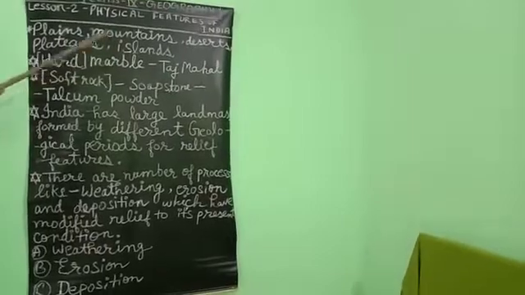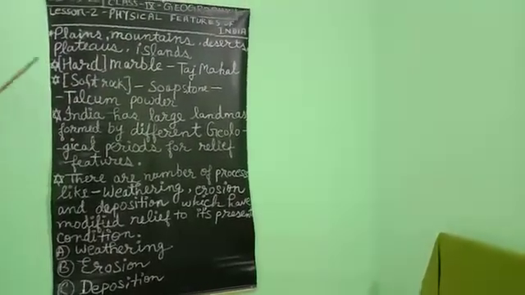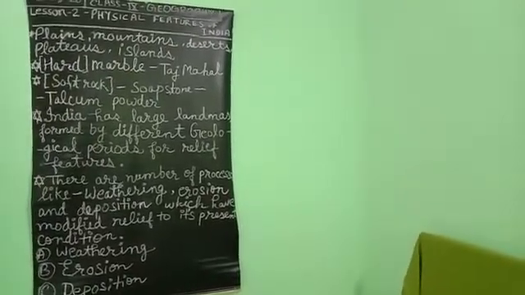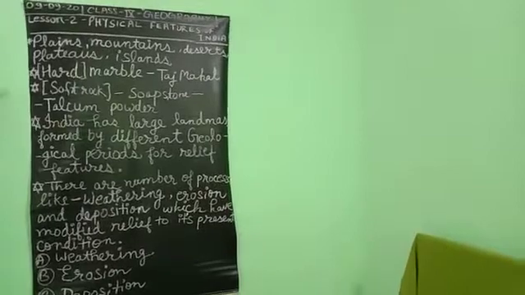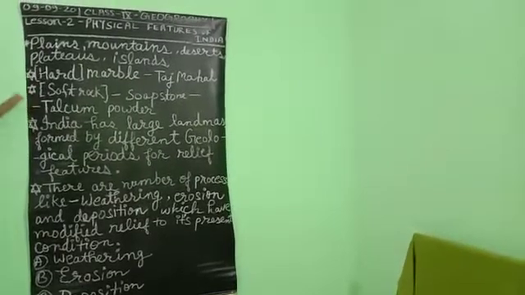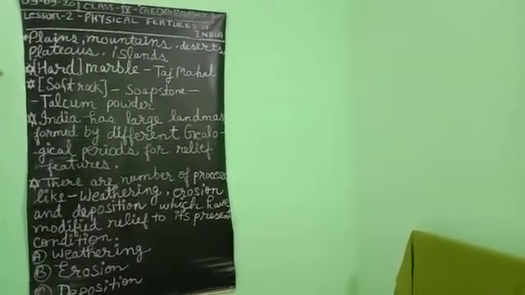The hardest rock is marble, with which the Taj Mahal is constructed, and the softest rock is soapstone, from which talcum powder is made. So as we know, we have different types of rocks also. This is also a major point.